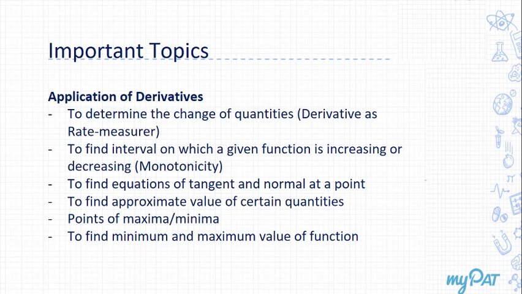And then the next topic would be to find the interval on which a given function is increasing or decreasing. Now generally it is known as monotonicity. So monotonic intervals we are supposed to find here, right? So next one would be to find equations of tangent and normal at a point, to find approximate value of certain quantities, then what are points of maxima and minima, and then to find maximum and minimum value of a function, right? So let's look at it in detail in the next slide.